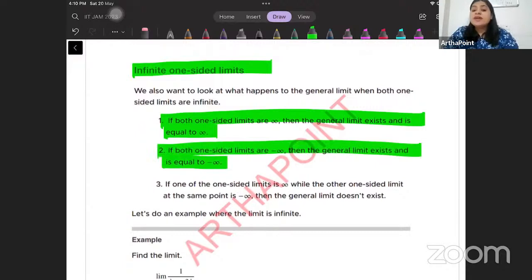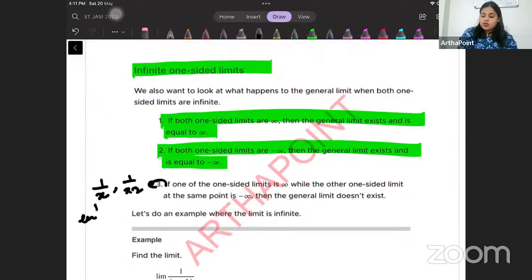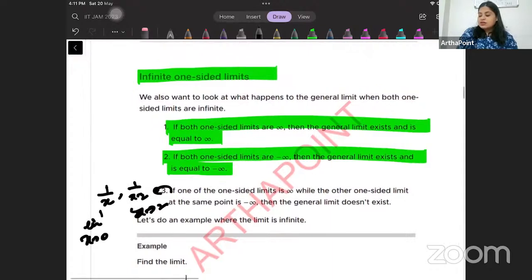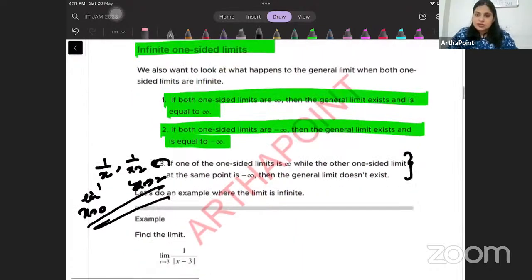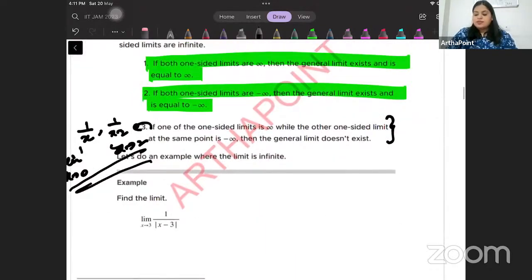Right? But if one-sided limits exist, but one is infinity and one is -infinity, like 1/x, here x approaching 0, 1/(x - 2), here x approaching 2, then we proved that the limit does not exist. So take this example.